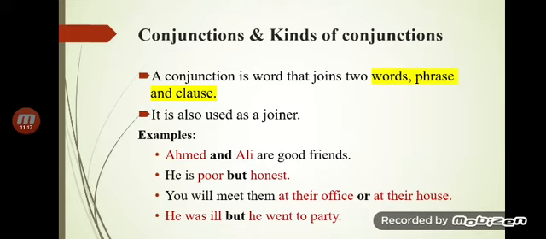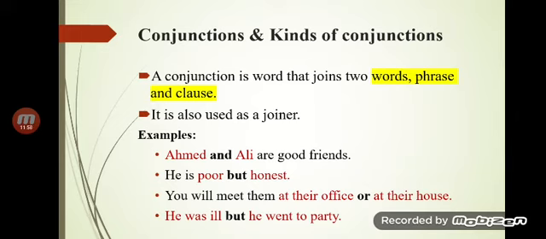So let me revise again that it may join three things: words, phrases, and clauses. When we say words, it is Ali and Ahmad are good friends. He is poor but honest. We may say two and two make four. Then we are saying that it is used to join phrases. So what is the phrase here? You will meet them at their office or at their house. So this is the phrase used here.